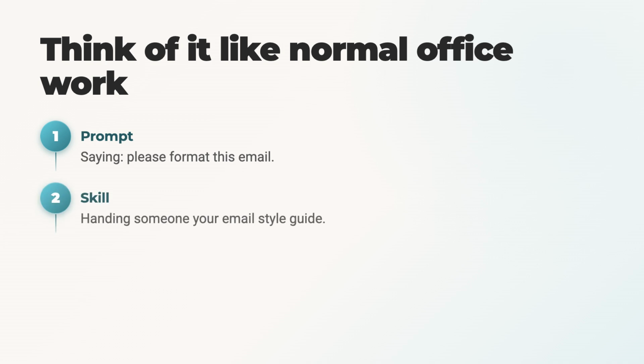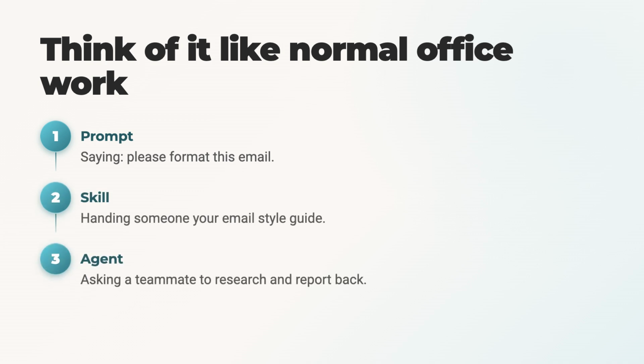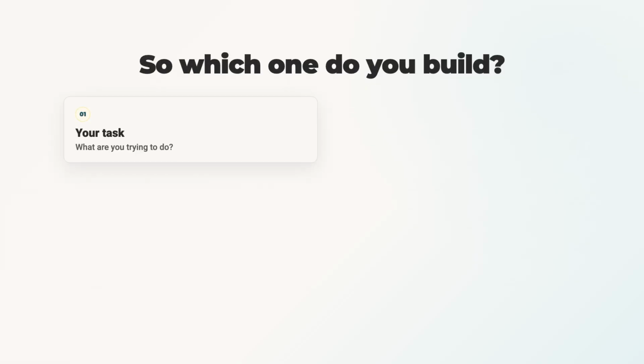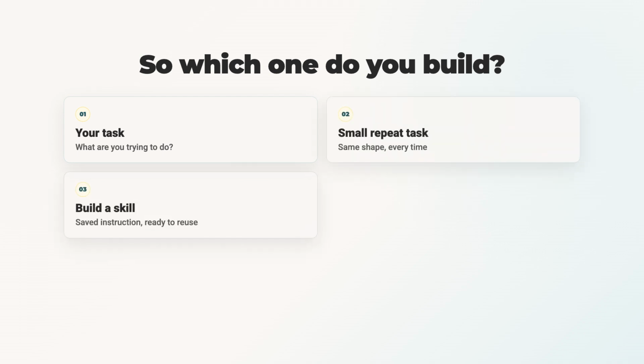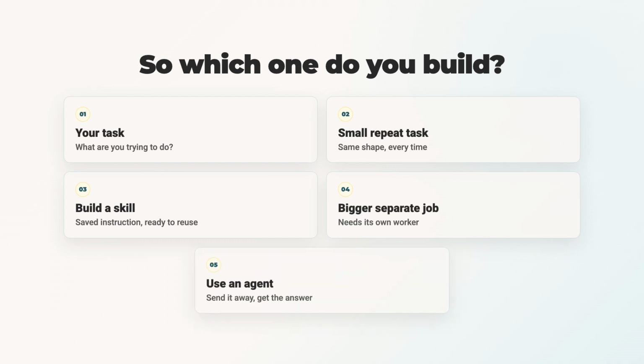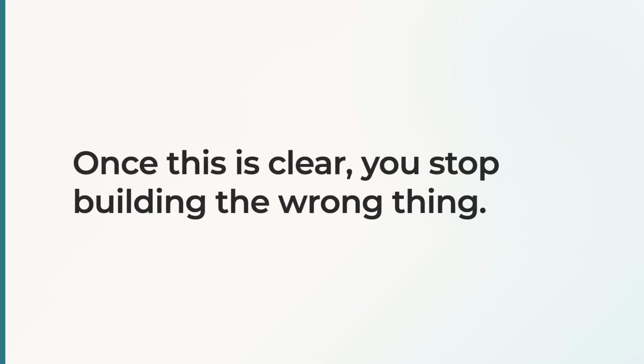Think of it like normal office work. A prompt is like saying, please format this email. A skill is like giving someone your email style guide. An agent is like asking a teammate to research something and come back with the answer. So if you need one small repeat task, make a skill. If you need a separate helper for bigger work, use an agent. That is the simple difference. Once this is clear, you stop building the wrong thing.